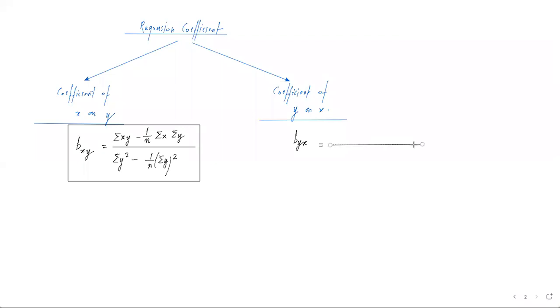इसी फॉर्मूले को अगर हम regression coefficient of y on x के लिए लिखें तो what you get to see is that the numerator remains the same. Once again, we have summation xy minus 1 by n summation x into summation y, and in the denominator, everything gets replaced with x.